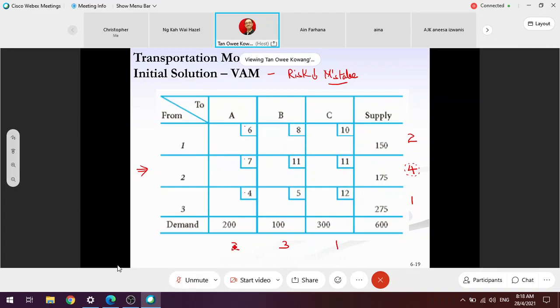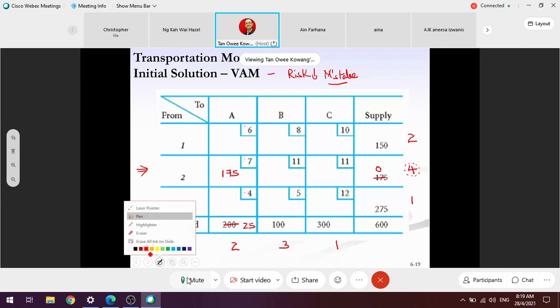Okay, recap. I calculate the numbers, I pick the biggest, 4. Therefore, I fill in a transportation plan for row number 2 first. There are 3 boxes there, so I will fill in the cheapest, which is 7. So what number should I put on 7? 175. Okay, then 25. And here, 0. Okay, now I have proposed one transportation plan.